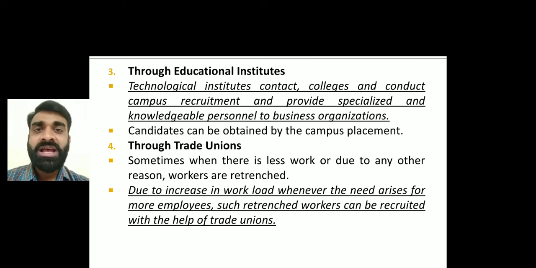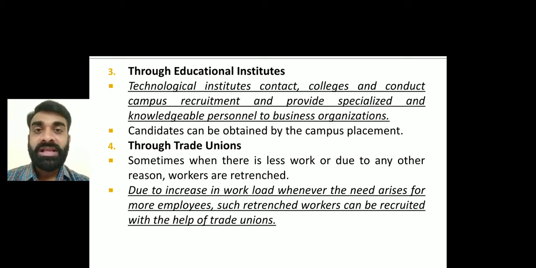So that is the process of campus recruitment, right? Candidates can be obtained by campus recruitment. Companies only need to target particular colleges, so that they can get fresh talent, those who have skills, from the colleges, right? Getting my point? So these companies are going to tie up with them, right?